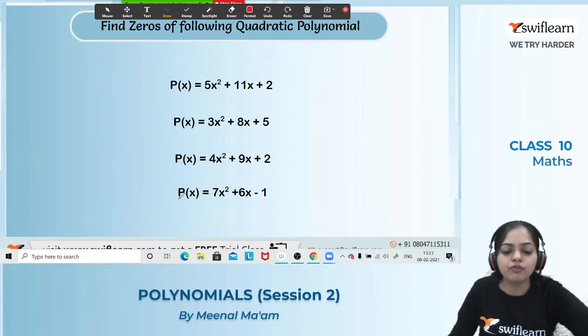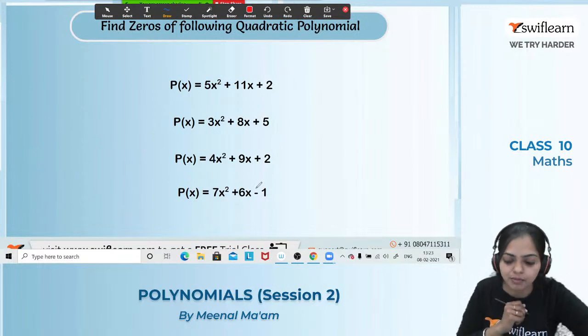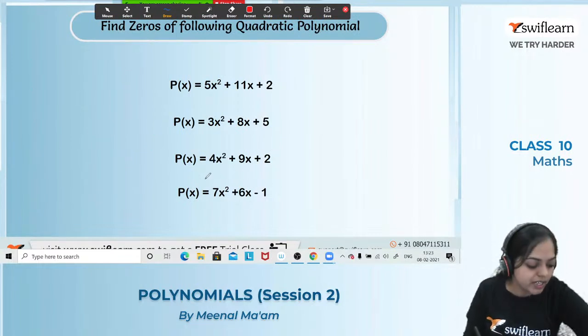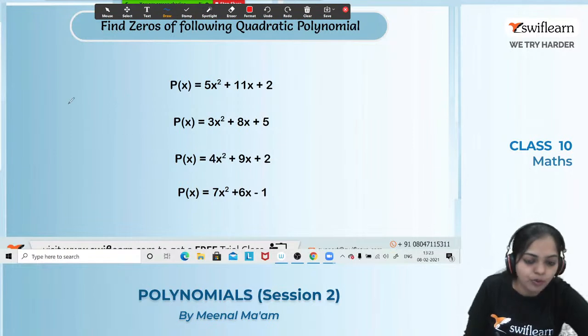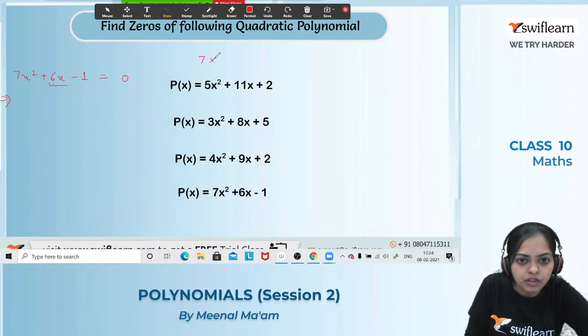Okay, let's move to the fourth one, that is 7x square plus 6x minus 1. And I think now everyone will be able to do it, and we will solve this question together. So here the expression is 7x square plus 6x minus 1. This is the polynomial. What's the first step? We have to put this polynomial equal to 0. Then what is the second step? We have to split this middle term. So how are we going to split this middle term? We have to take the coefficient of x square and the coefficient of the constant term and multiply them, and whatever the answer is, we have to take its factors.